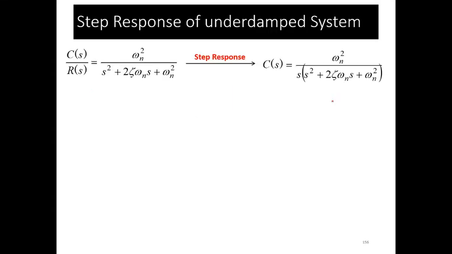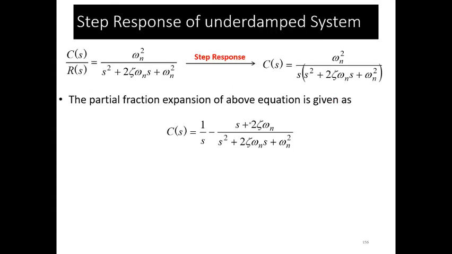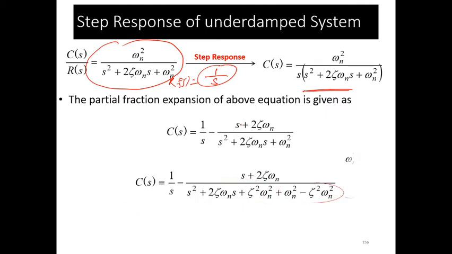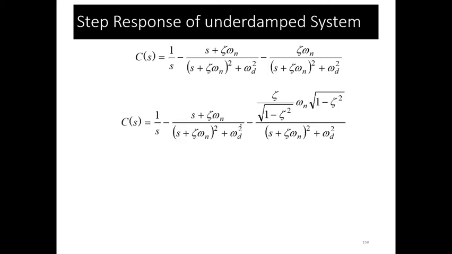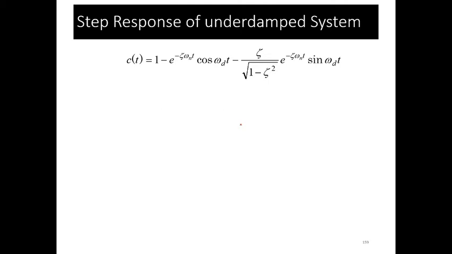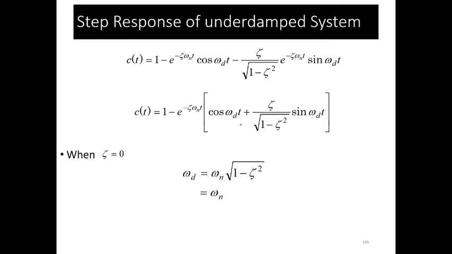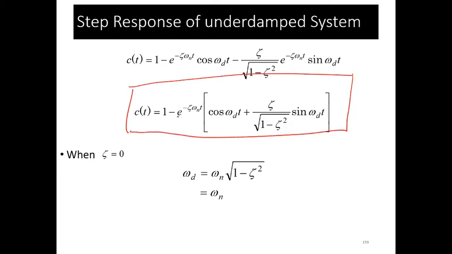Okay, so the step response you can already find. So this is the transfer function, and for the step response you have to supply the input R(s) equals 1 upon s. Just take the partial fraction. I'm not going into the details of this because you have already done it in your BTech. I'm just taking the final response. C(t) is equal to 1 minus e to the power minus zeta omega n t upon the square root of 1 minus zeta square, times cos omega d t plus this value.